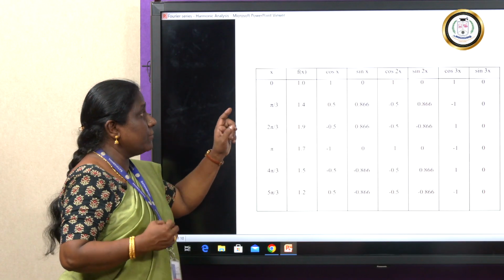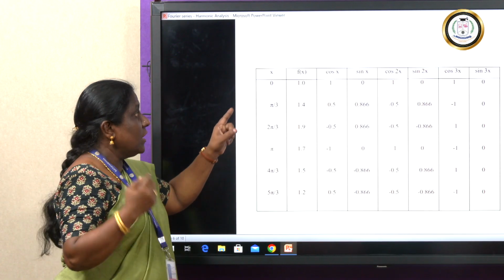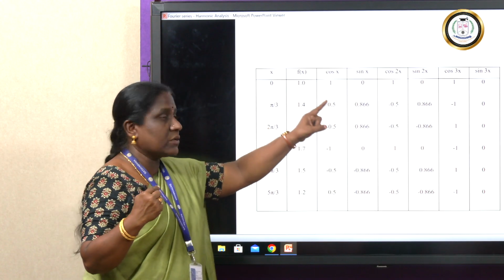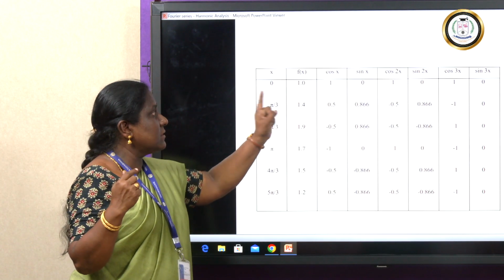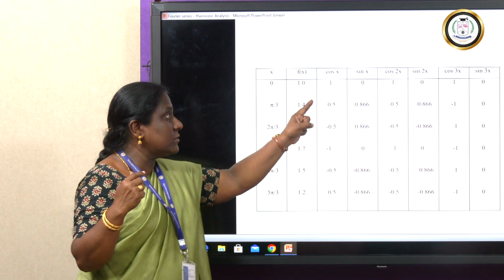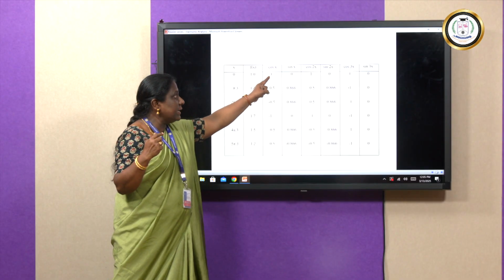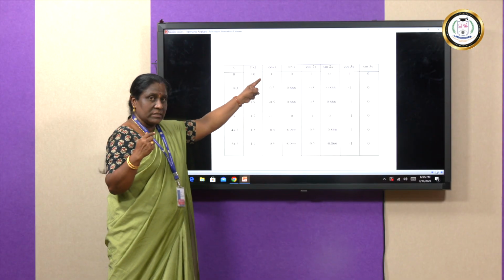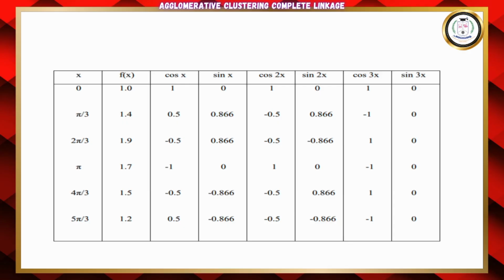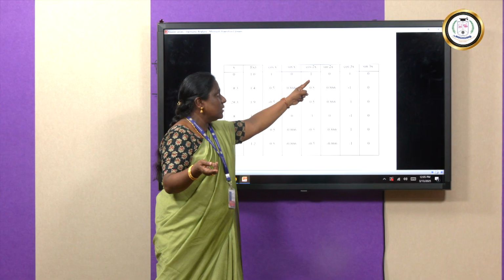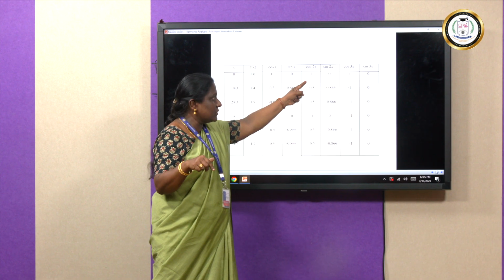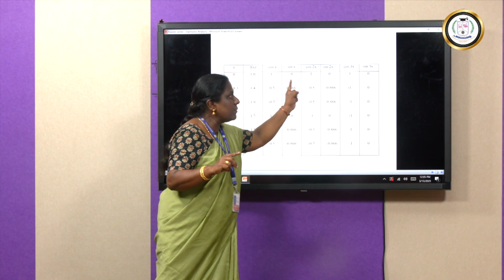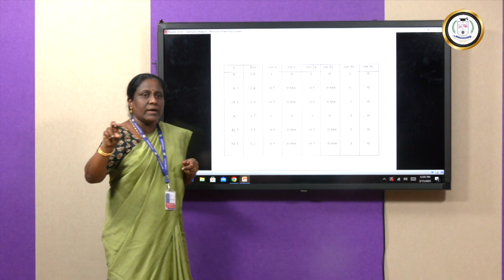Now, for the first entry, we will take x equal to 0. What is cos x? I have to replace x is equal to 0. So, the first entry in the third column is cos 0, which is 1. Next entry in the next column, sin 0, is 0. Then cos 2x, cos 2 into 0, which is cos 0 again, is 1. In similar manner, the first row has been filled with the values.